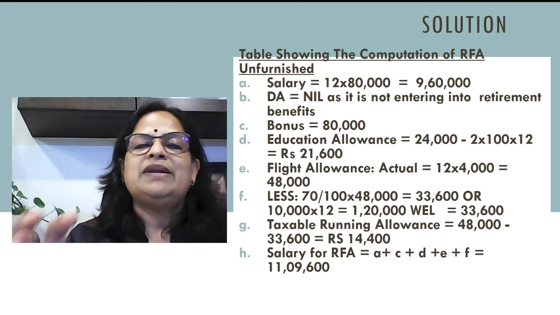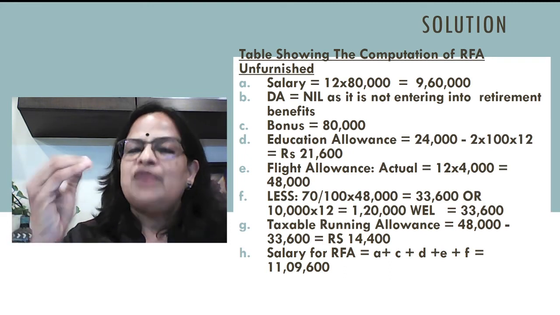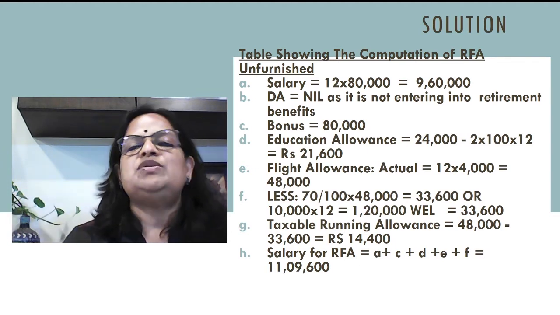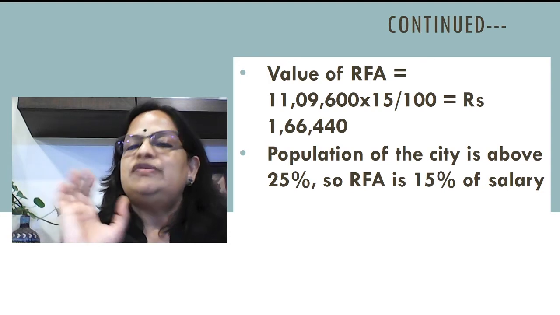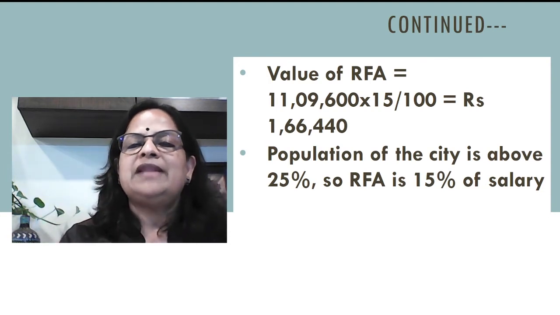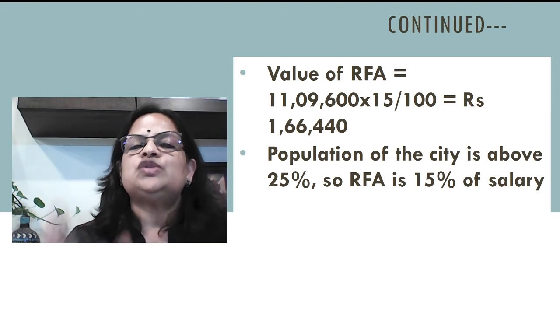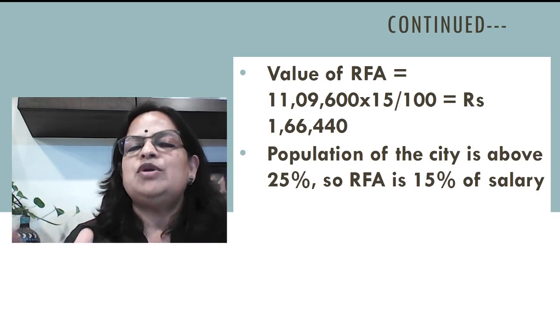So you remember that this is for explanation. I have included this as the first slide. If you have RFA in the computation, always RFA should be the last item to be computed. So this value of RFA is 15% because population is about 25 lakhs. So 11 lakh 9,600 into 15 by 100, 1 lakh 66,440. It is unfurnished, so we are not adding the cost of furnishing. So population of city is about 25 lakhs. So RFA is 15% of salary.